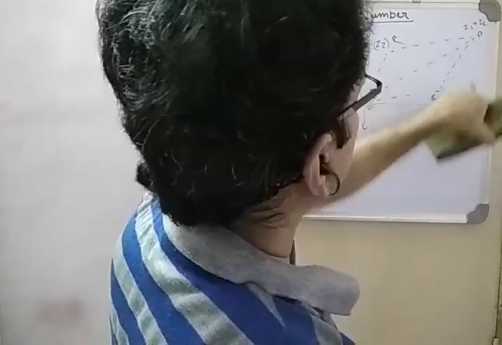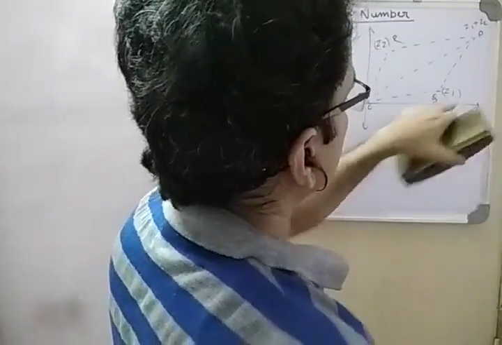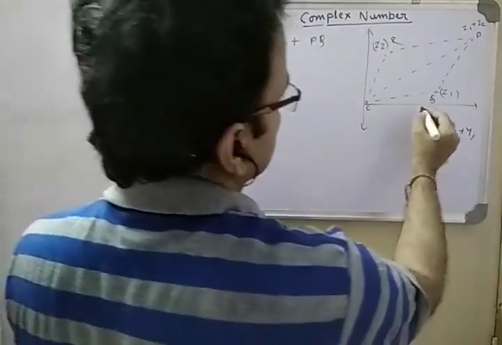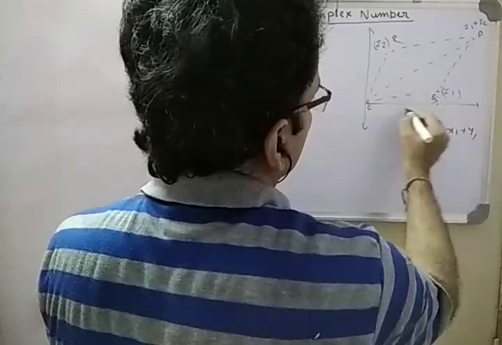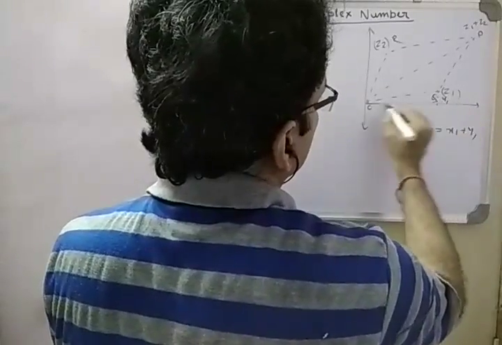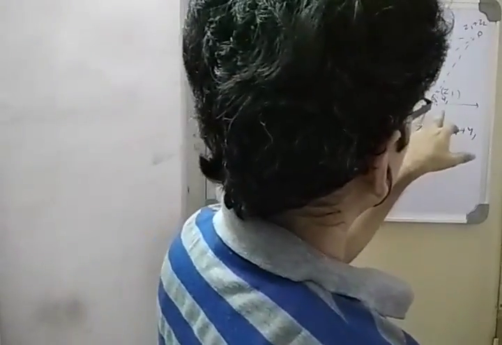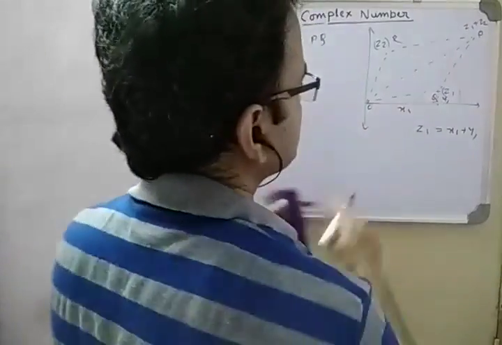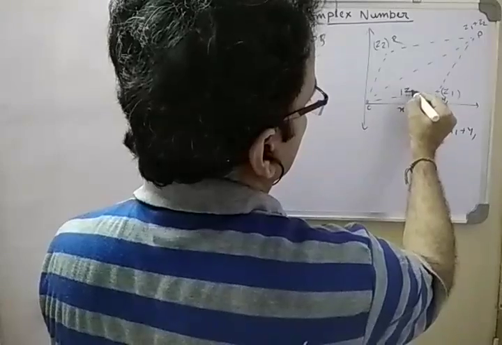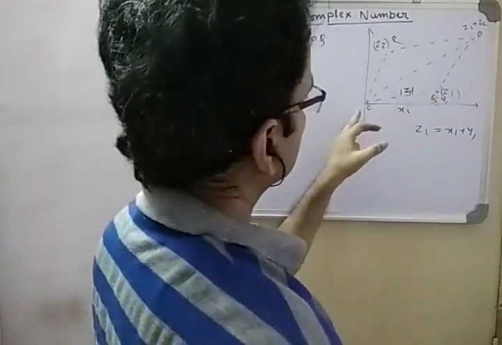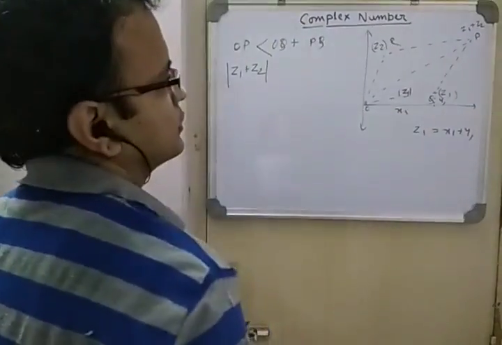Why? If Z1 is x1 plus iy1, we have seen that this is x1, this is y1, so this hypotenuse is actually the distance, that is root over x1 square plus y1 square, and that is actually mod. So mod of Z1 is the distance from origin to Z1.